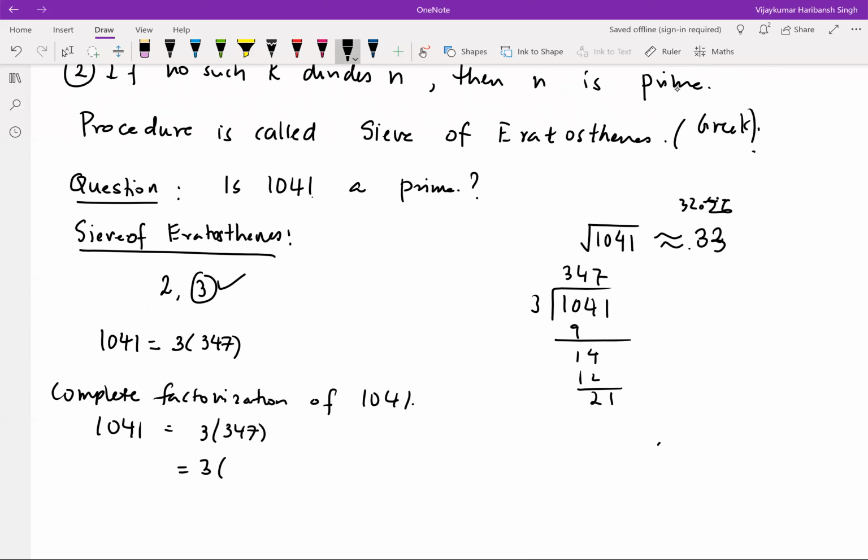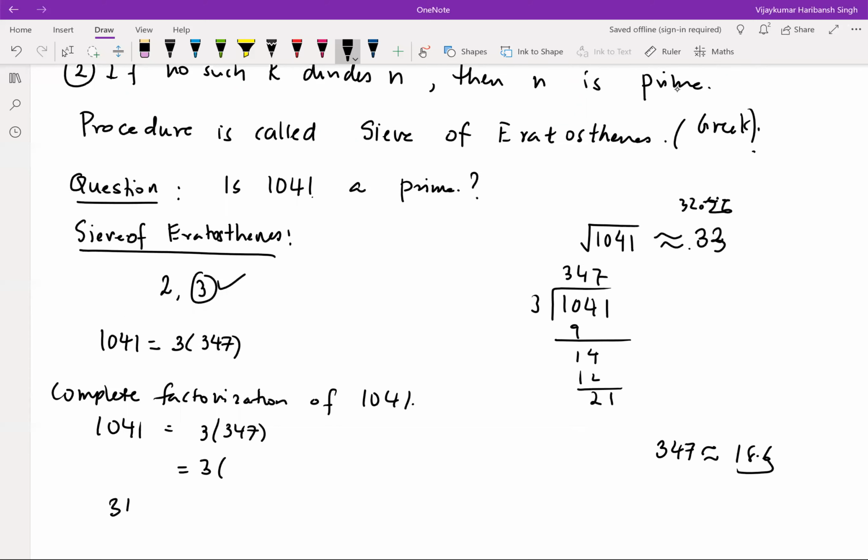Now let's see. The square root of 347 is roughly equal to 18.6 something. So we need to check until 17, because 18 is not prime. So until 18, let's say. So let's check. Is it divisible by 2? No. Is it divisible by 3?